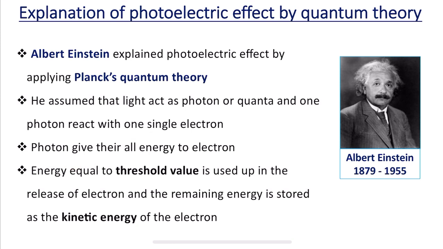The photon gives all its energy to the electron, and energy equal to the threshold value is used up in the release of the electron, and the remaining energy is stored as the kinetic energy of the electron. This was the explanation given by Einstein for the photoelectric effect using Planck's quantum theory.